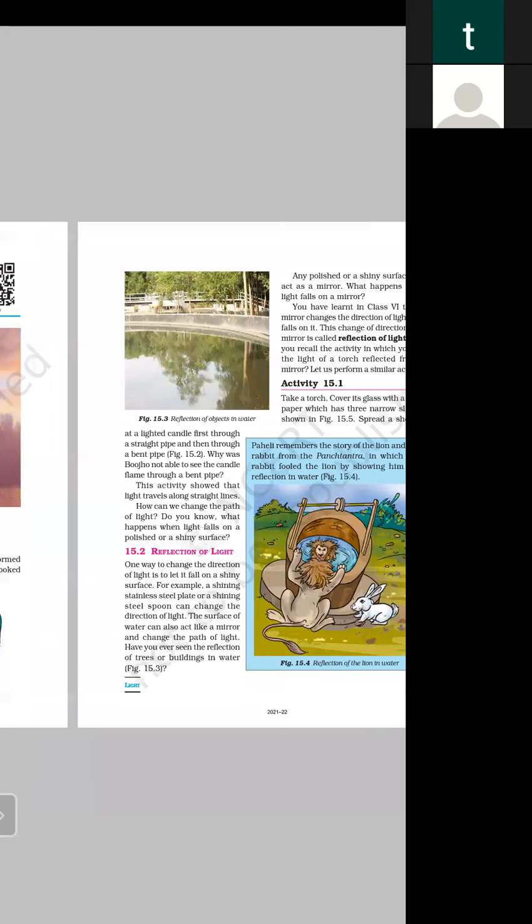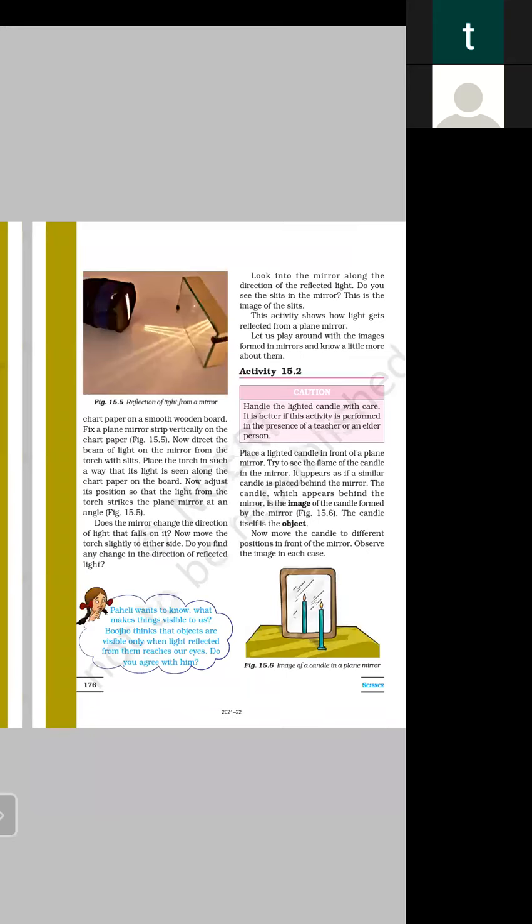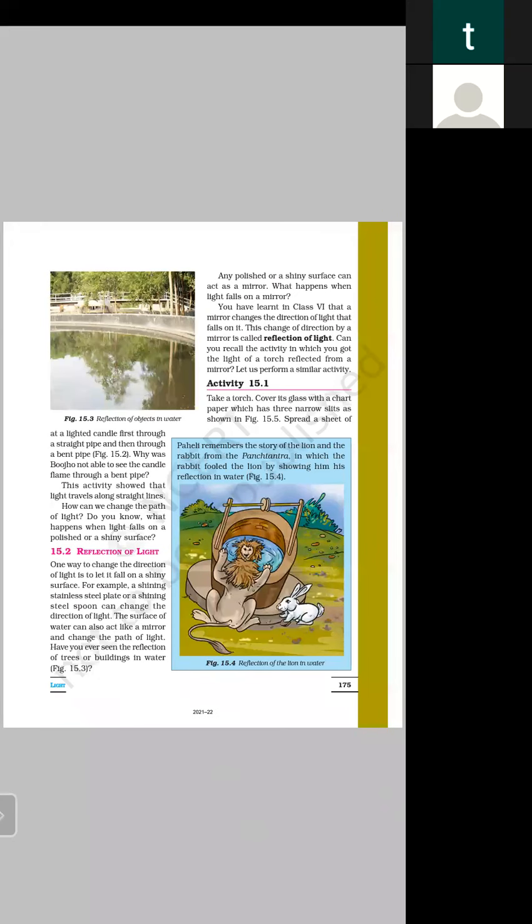Reflection of light. One way to change the direction of light is to let it fall on a shiny surface. For example, a shiny stainless steel plate or a shining spoon can change the direction of light. The surface of water can also act like a mirror and change the path of light. Have you seen the reflection of a tree or building in water? Yes, there is a reflection of a tree or building in water. And what is this? That is the reflection. Any polished or shiny surface can act as a mirror.